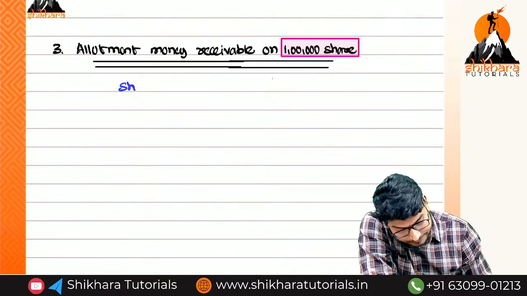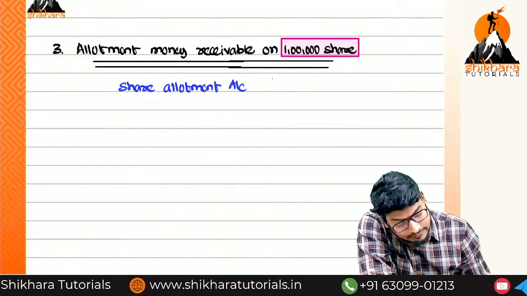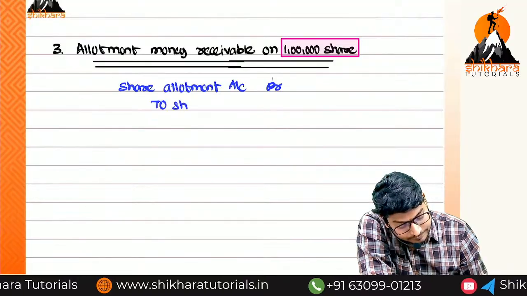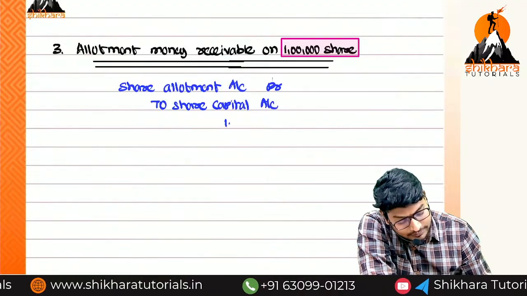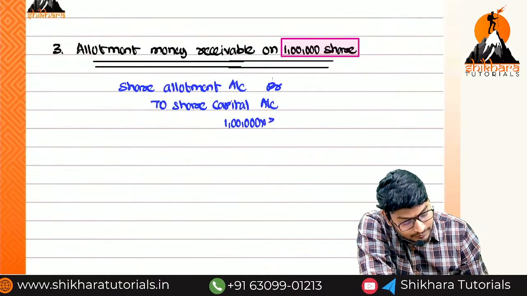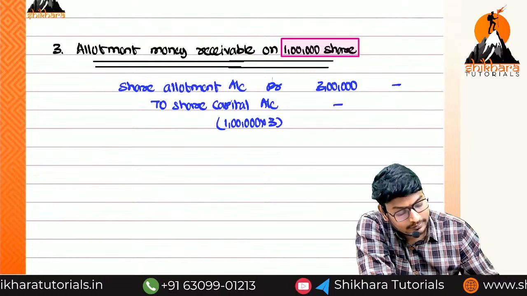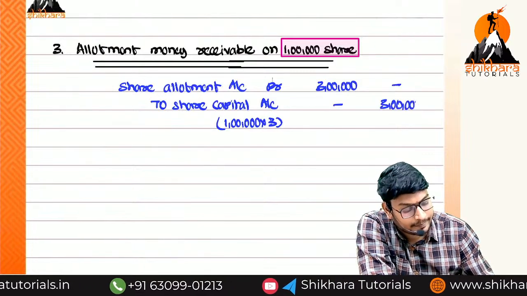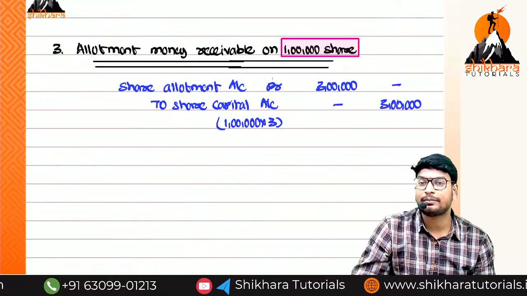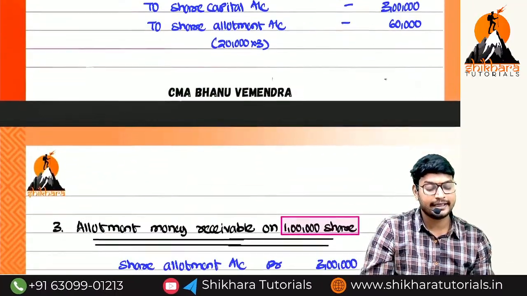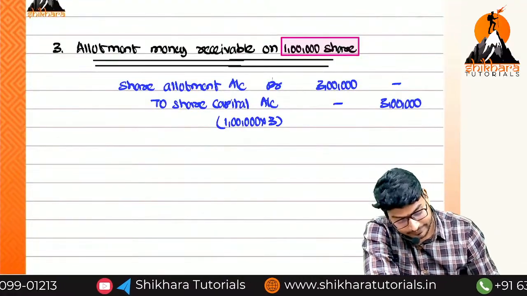Now what is the entry that will come into the picture, ma? Share allotment account debited to share capital account. How much, ma? 1 lakh into 3 rupees, that is equal to 3 lakhs. Out of this 3 lakhs, how much have we already received at the time of application? 60,000. What is the remaining balance, ma? 2,40,000 only we need to receive. So what is the fourth entry?